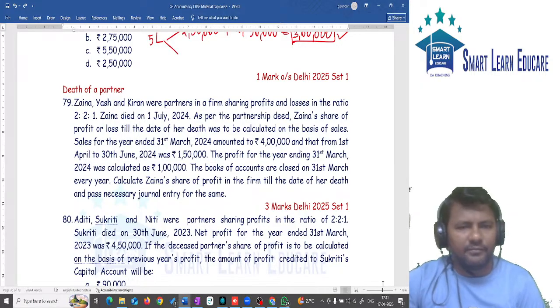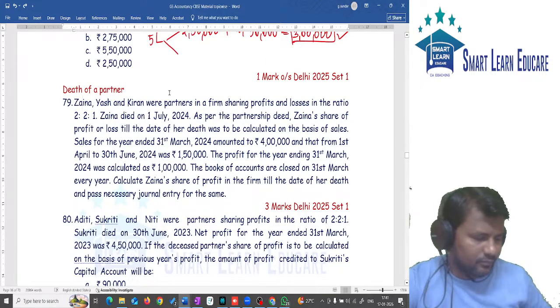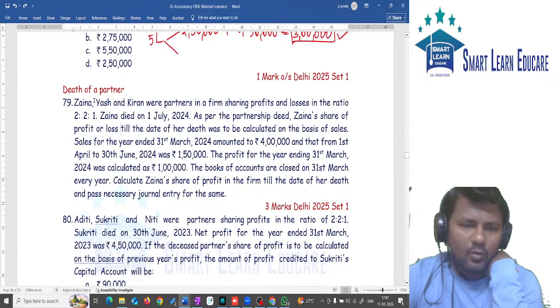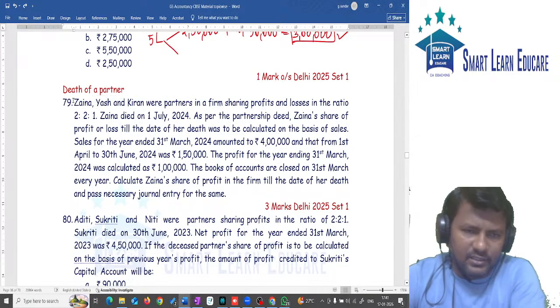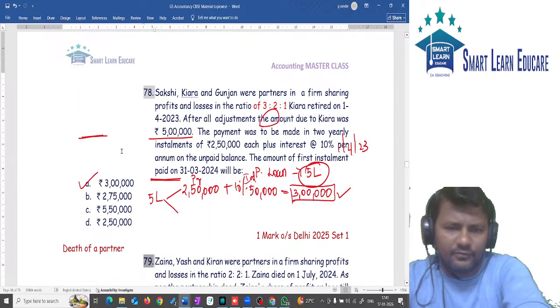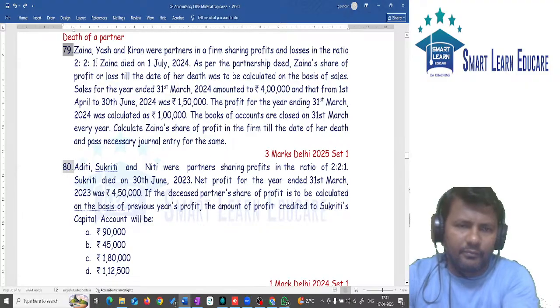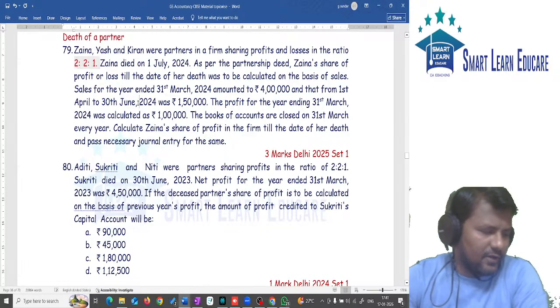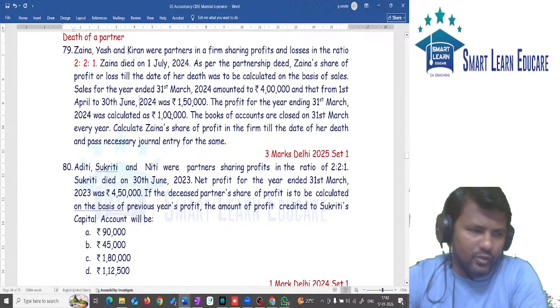Question number 79. Read this question. Z, Y, K partners are sharing profits in the ratio of 2:2:1. So the profit sharing ratio is given as 2:2:1.